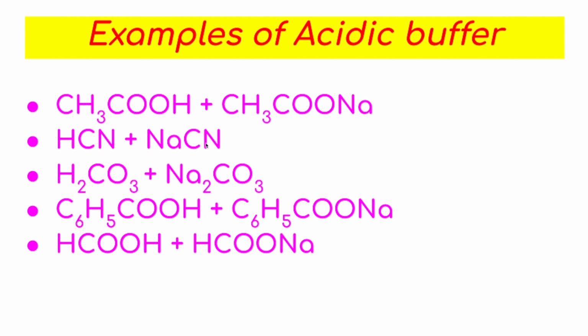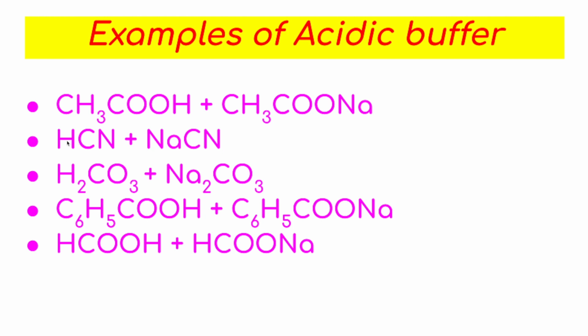Now acidic buffer is the mixture of weak acid and salt of the same weak acid with strong base. I explained the first example here, CH3COOH plus CH3COONa. See here second example, HCN, hydrocyanic acid, is a weak acid and its salt with strong base. Now HCN, when it reacts with strong base NaOH, you can obtain the salt NaCN.